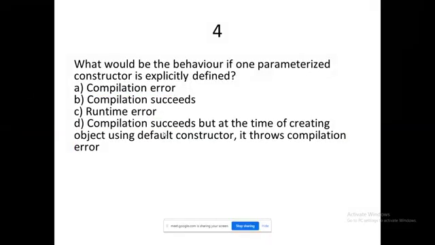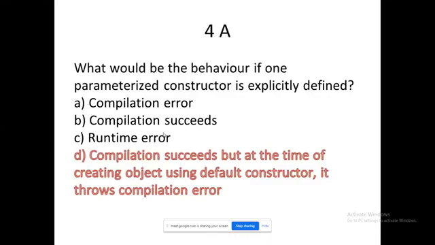Ultimately the option is D. Very good. Compilation succeeds. Most of them conveyed that. But you know why it succeeds, because the default constructor will be there. But ultimately there will be an ambiguity between the default constructor and the parameterized constructor. The class will behave in a malfunctioned way. So ultimately it will throw an exception. Here they have mentioned it as an error, but I can convey it like this. It is ready to throw some exception.